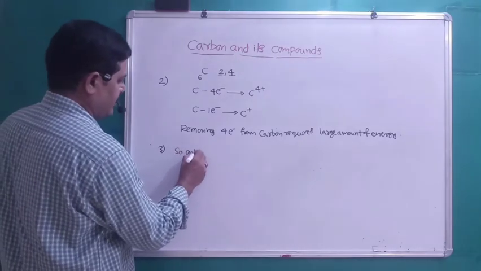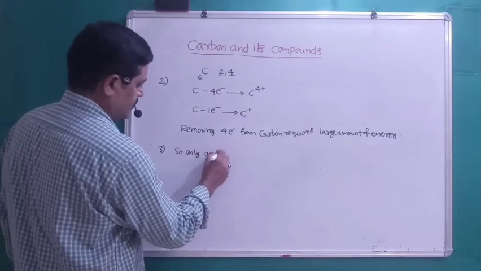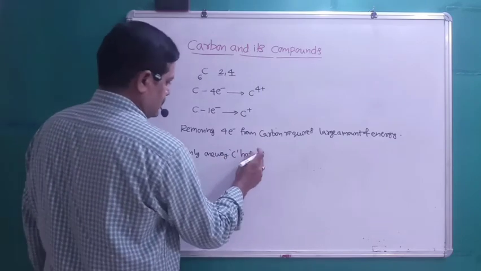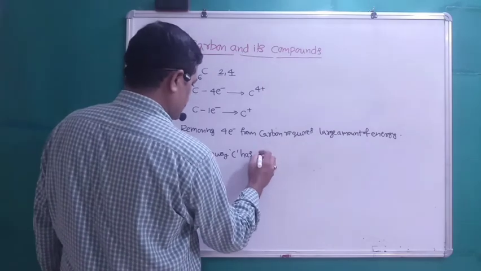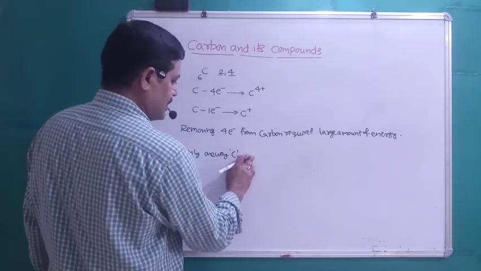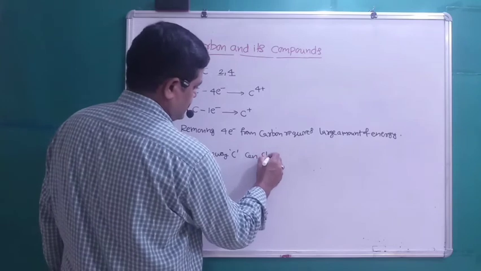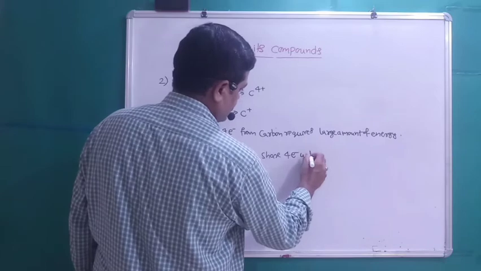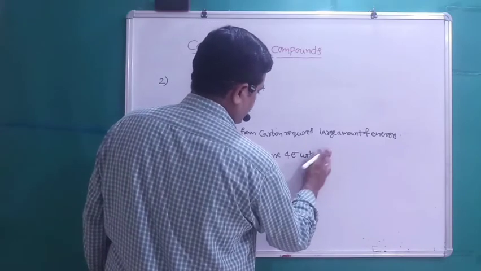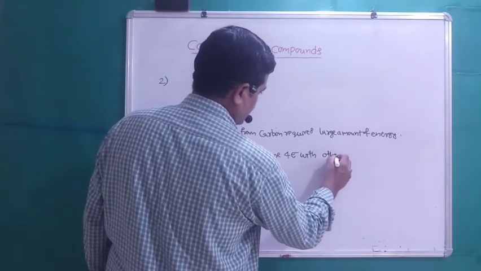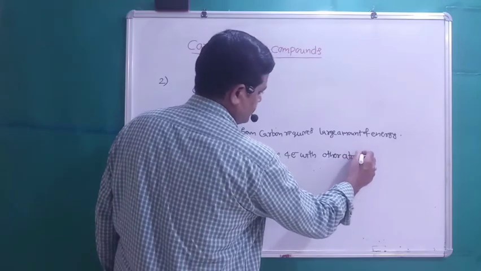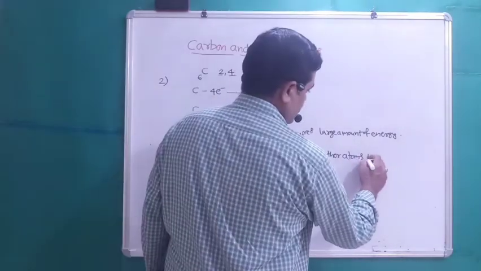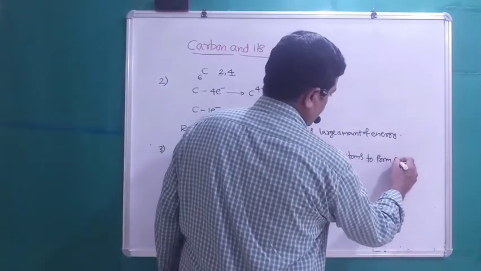So only one way carbon has: it can share 4 electrons with other atoms, and carbon can also bond with other carbon atoms to form covalent bonds.